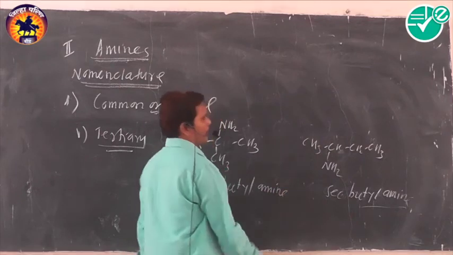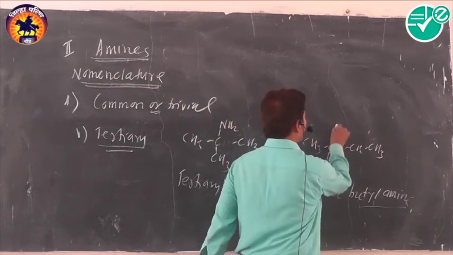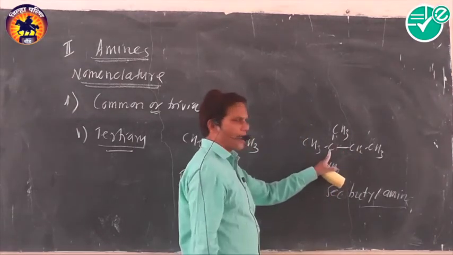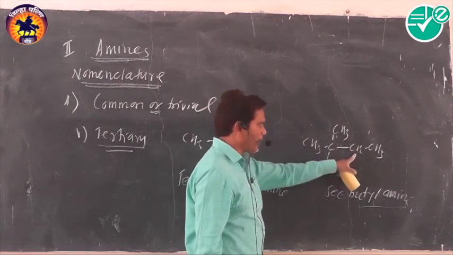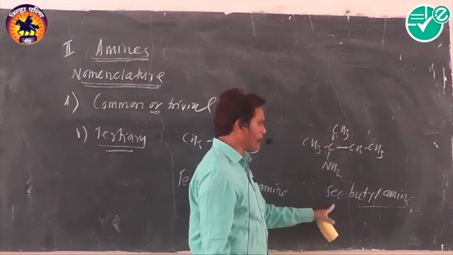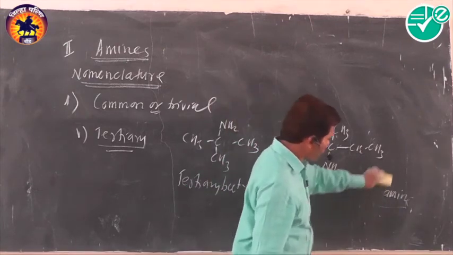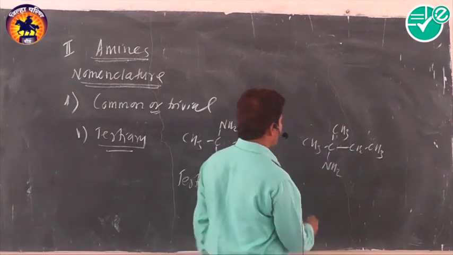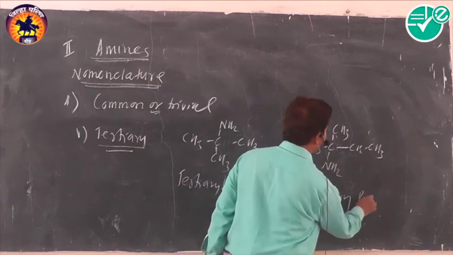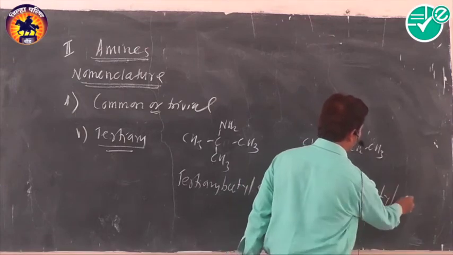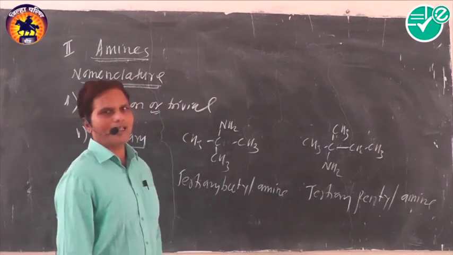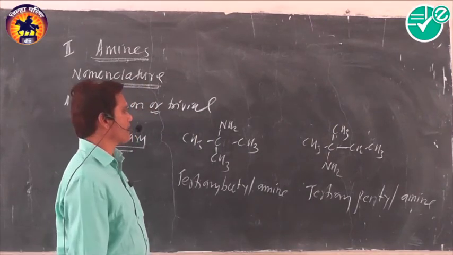In this case, the total number of carbon atoms is 5. Here, see, the carbon atom to which the amino group is attached is again attached to another 3 carbon atoms, 1, 2, 3. But the total number of carbon atoms is 5. And the nature of the carbon is tertiary. And that's why its name is tertiary pentylamine. What is the name of the compound? Tertiary pentylamine. In this way.